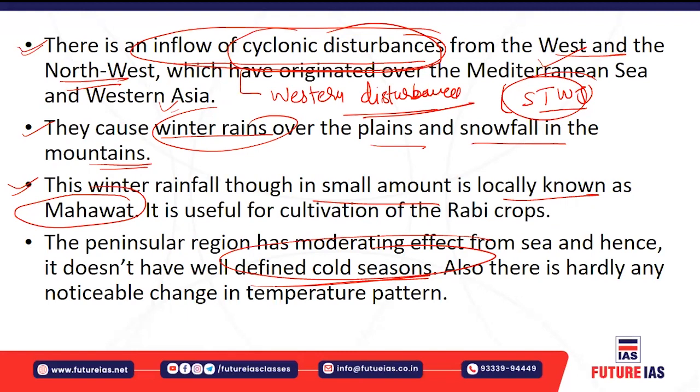And there is hardly any noticeable change in the temperature pattern over there. So the daily range of temperature and the annual range of temperature are also not very great, right? Because of the moderating influence of the ocean, especially in the coastal areas.